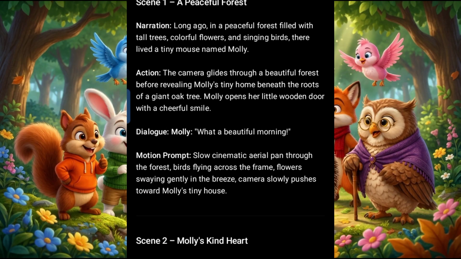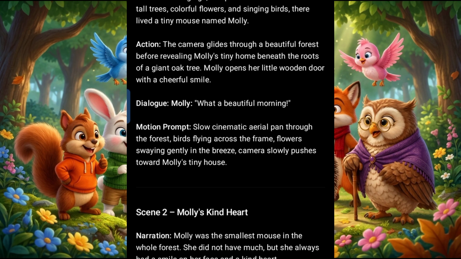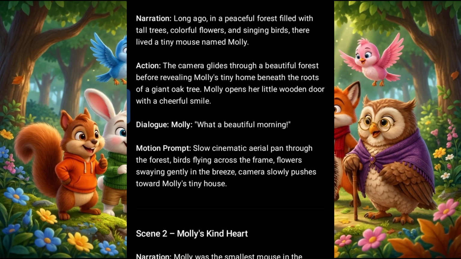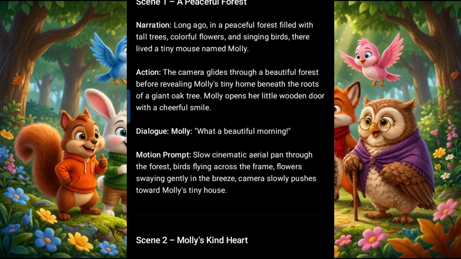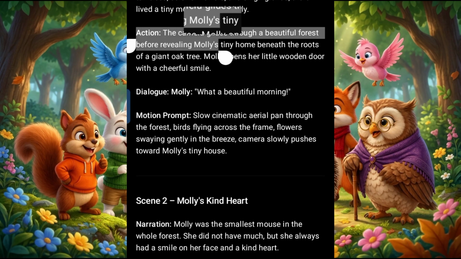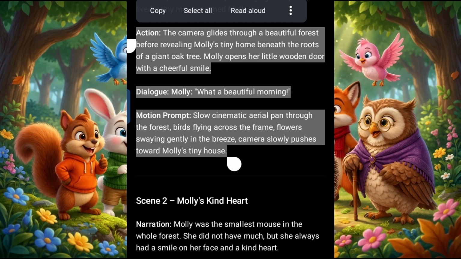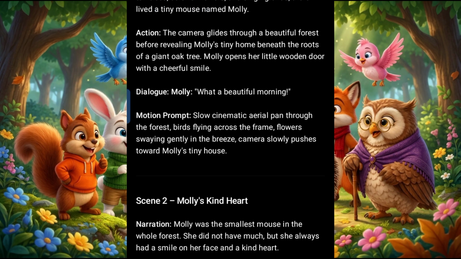Alright, having generated our scene by scene images, the next step is to convert our images to video. Yes, and for the purpose of this tutorial, we are going to be making use of these motion prompts that have been generated using ChatGPT. So what I'm going to do is copy the action, copy the dialogue, and copy the motion prompts. Then I'll head over to Flow AI to generate them one after the other.